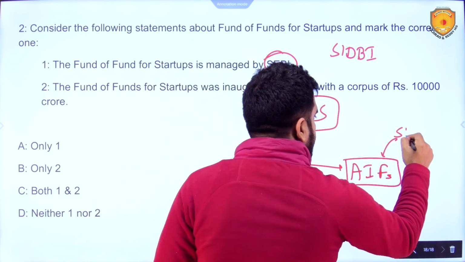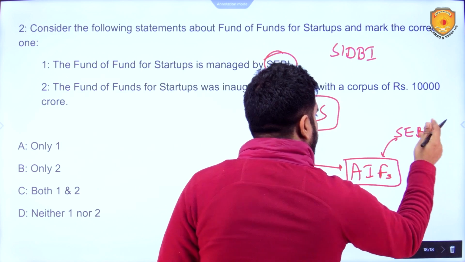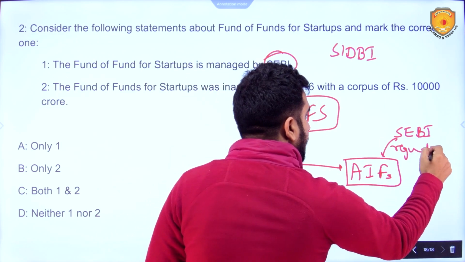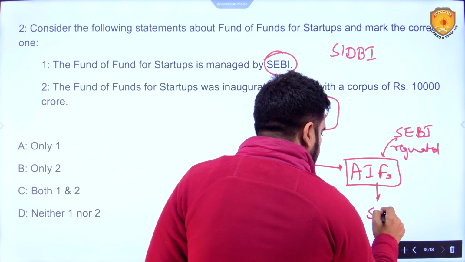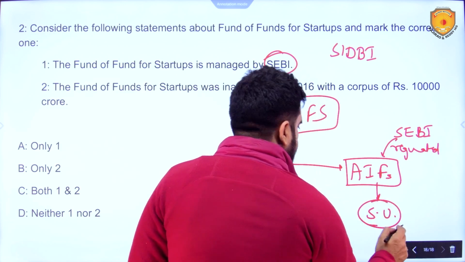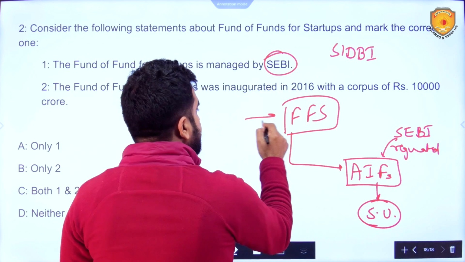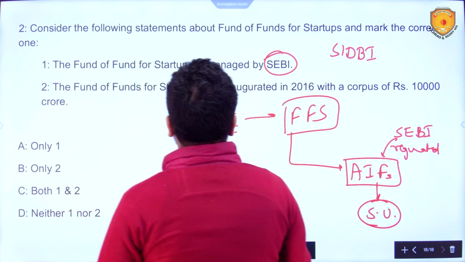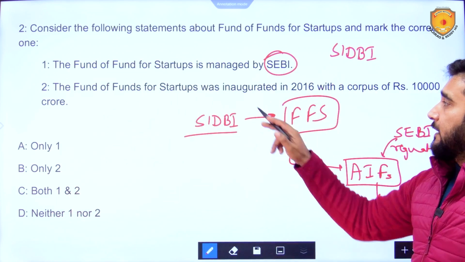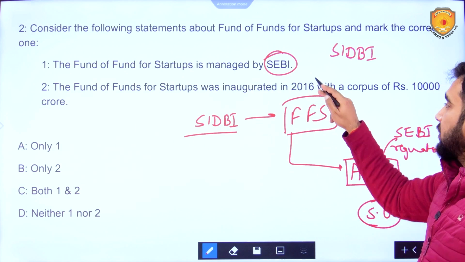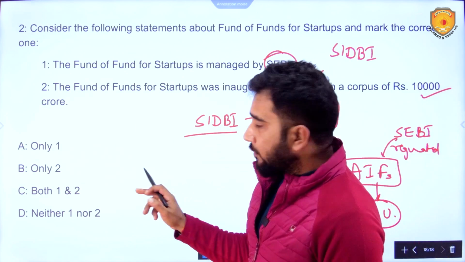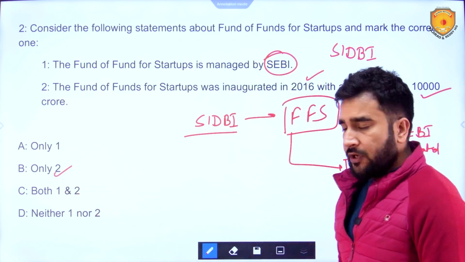These are regulated by SEBI, not managed by SEBI, and they invest in startups. Fund of funds is managed by SIDBI. So the first statement is wrong. The fund of funds for startups was inaugurated in 2016 with a corpus of 10,000 crore. This is true. So B is going to be the correct option over here.